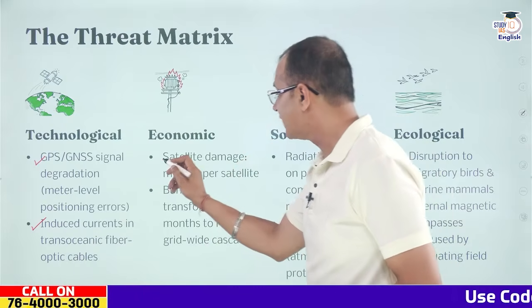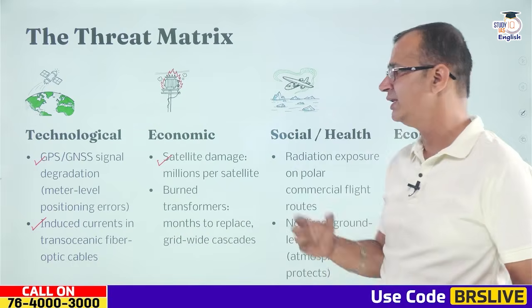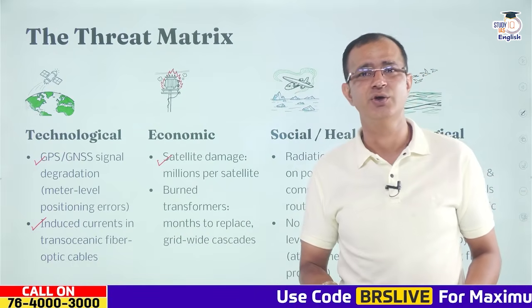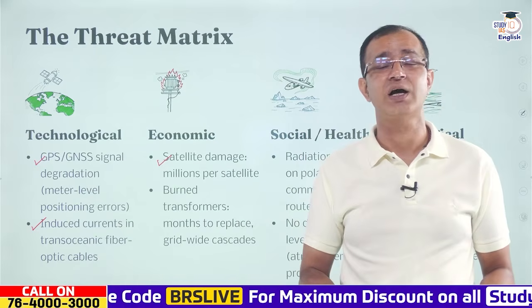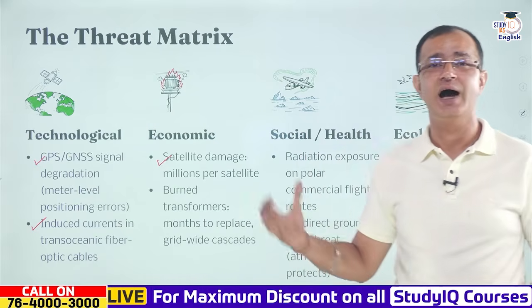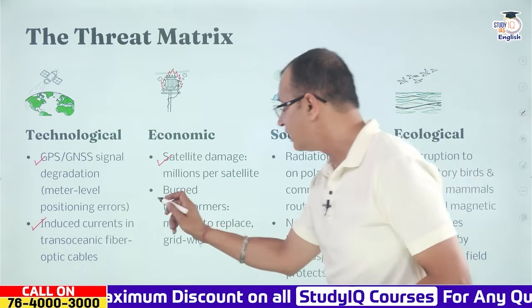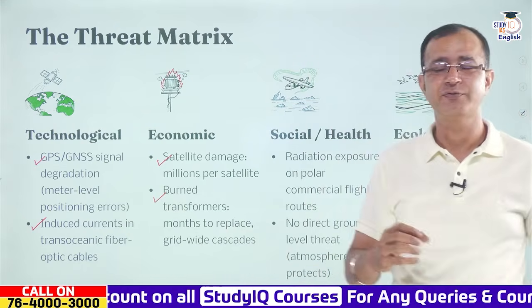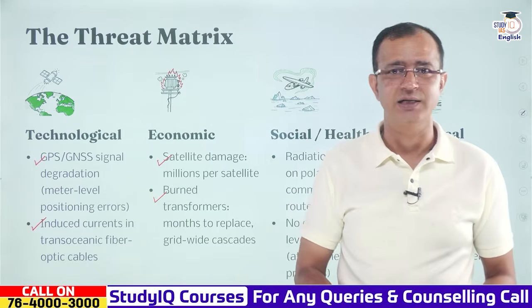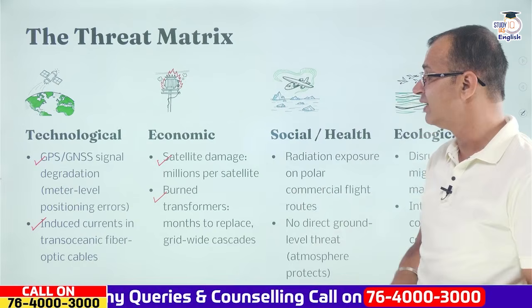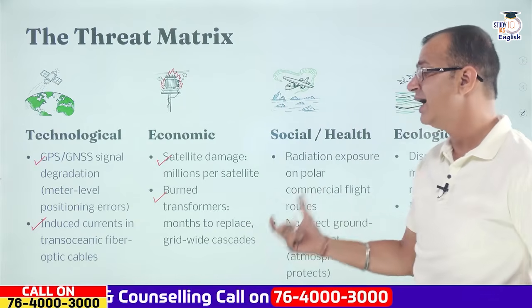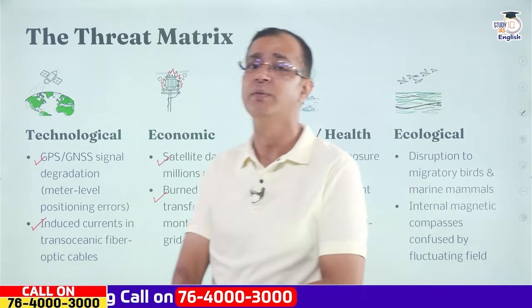Then in the economy, there would be satellite damage, and ultimately there are millions of rupees or dollars which are used for construction of the satellite. So this would be our economic loss as well. And the burnt transformers also. If the power grid is impacted, there will be lots of transformers that will get burned, and ultimately they will take months to replace, and there will be grid-wide cascades.